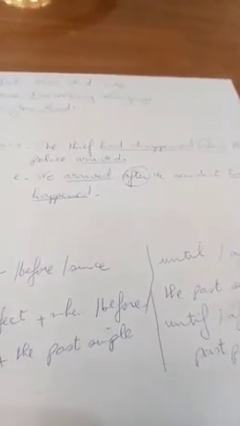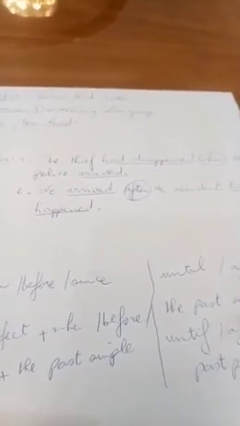So, I think that you get the answer. That is, the thief had disappeared. This is the first action that happened. The second one, the police arrived. All these actions happened in the past, but the first one that happened is that the thief had disappeared. The second action is that the police arrived, because when the police arrived, they didn't find the thief.